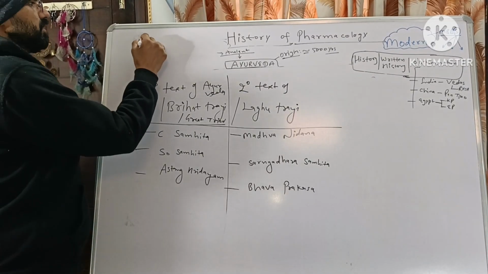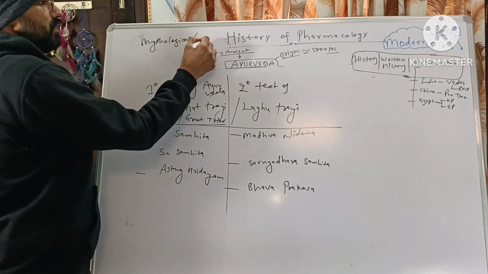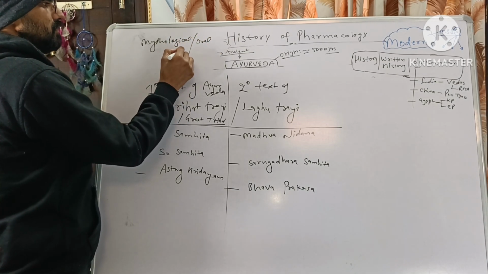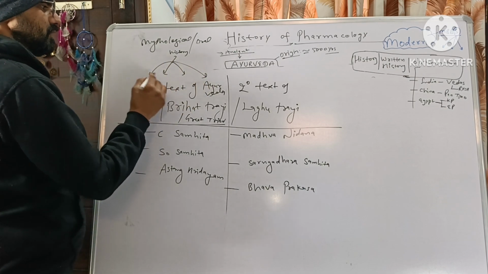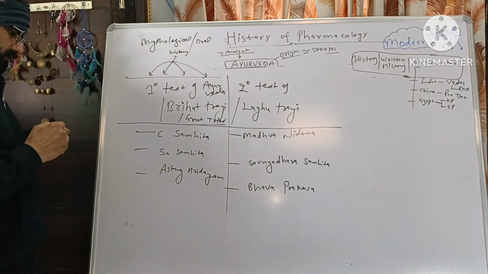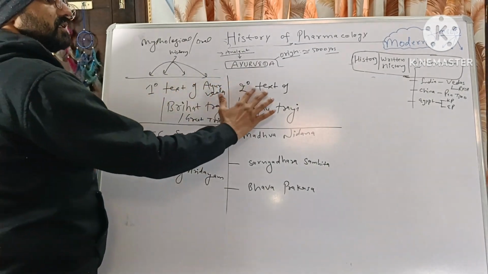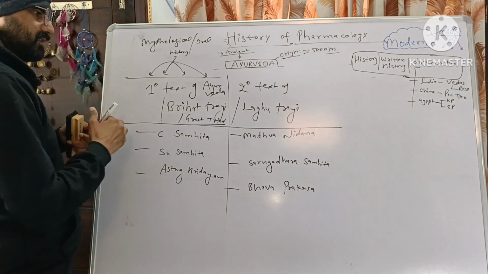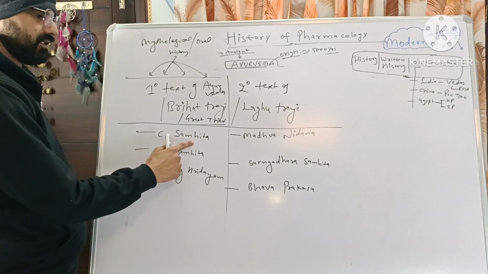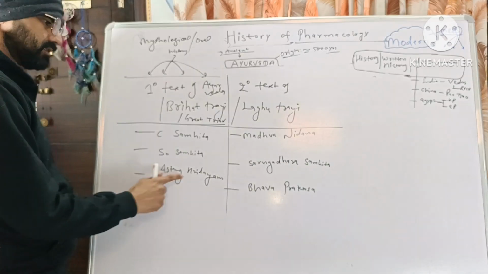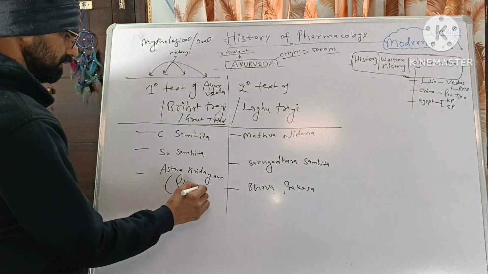So from the mythological or oral history, we reach up to the texts of Ayurveda. They are divided into two parts: primary text and secondary text. Primary text is also known as Brihat Trayi, the Great Triad, which are Charak Samhita, Susrut Samhita, and Ashtang Hridayam, which was written by Vagbhata.